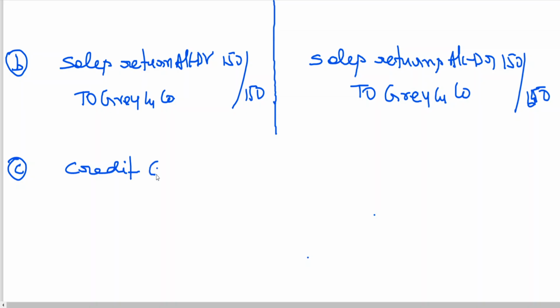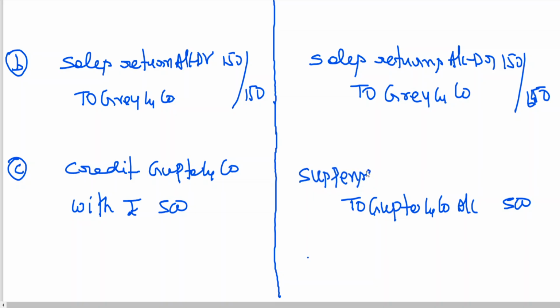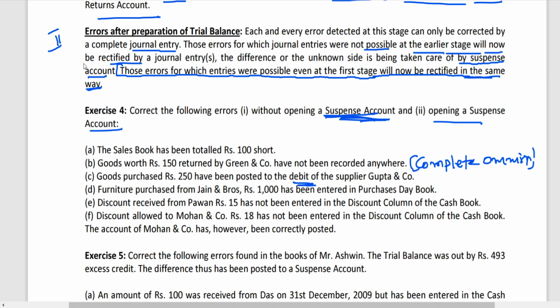Credit Gupta and Co with rupees 500. Now here, we are saying Gupta and Co is to be credited. Where previously in stage 1 we were unable to write the entry, now you can write the entry by debiting which account? Suspense account. Suspense account to Gupta and Co. Okay, next one.